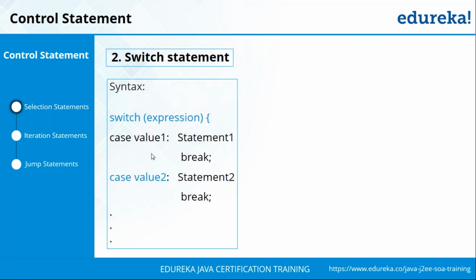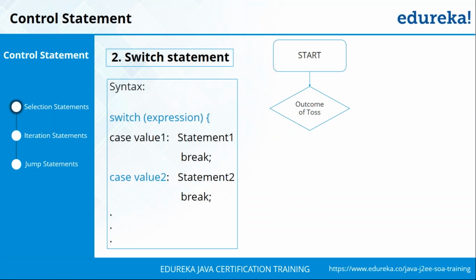But if it is found to be false, then it will check the next case. Now if the next case is found to be true, it will execute statement 2 and then it will break from that. So I hope with this you've got a general idea. To give you a better understanding of how the switch case works, let's look at an example here.